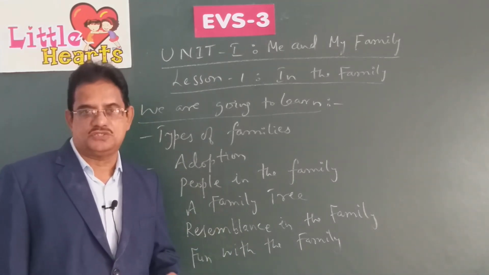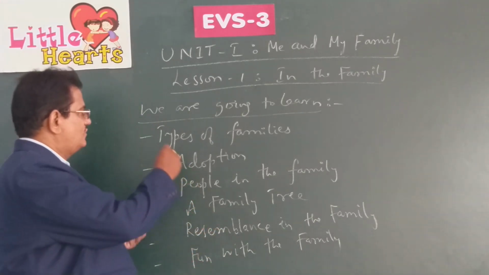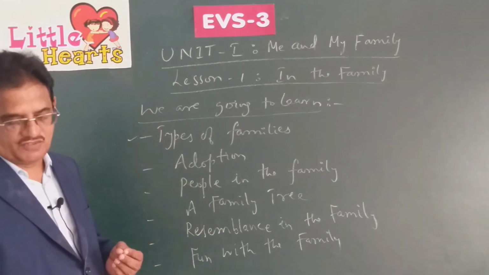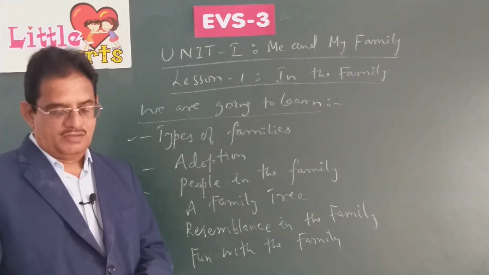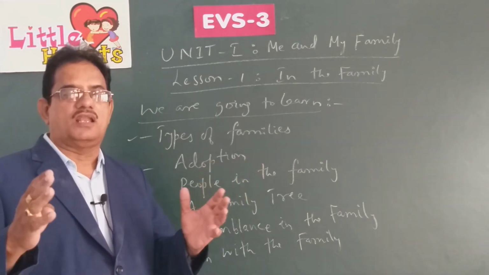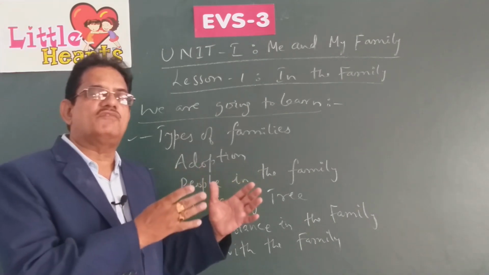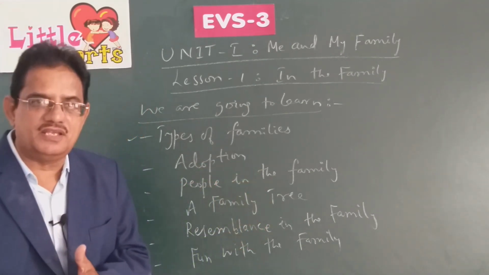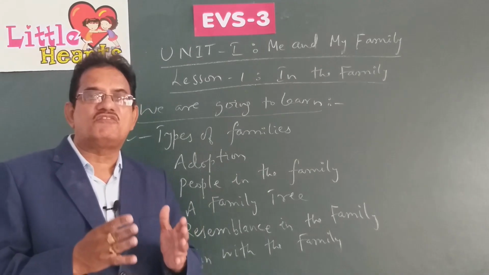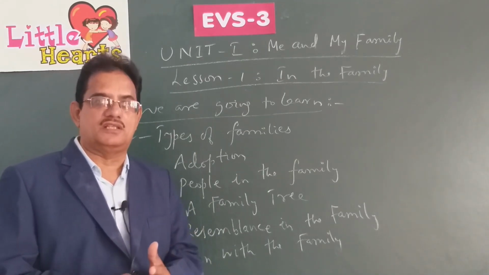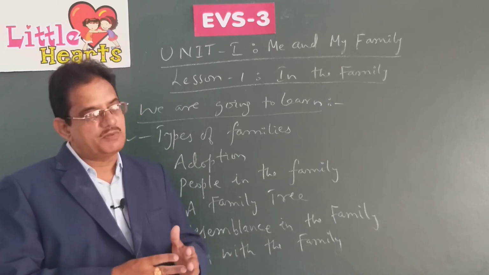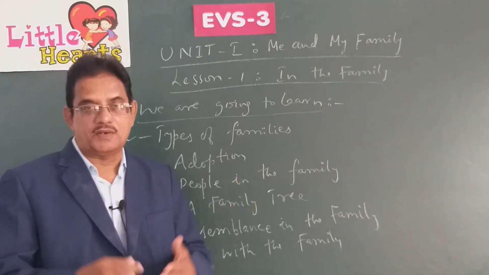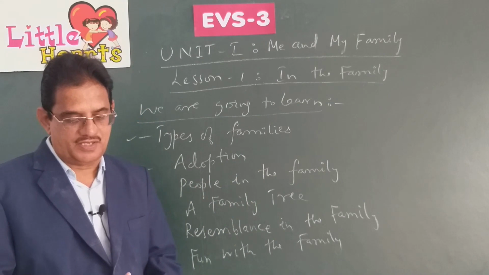When we come to the point of types of families, the first point is the types of families. Families may be big or small. How can you say one is a small family and the other one is a big family? It all depends on the number of members living together in a house. So, families may be big or small, depending on the number of members in the family.